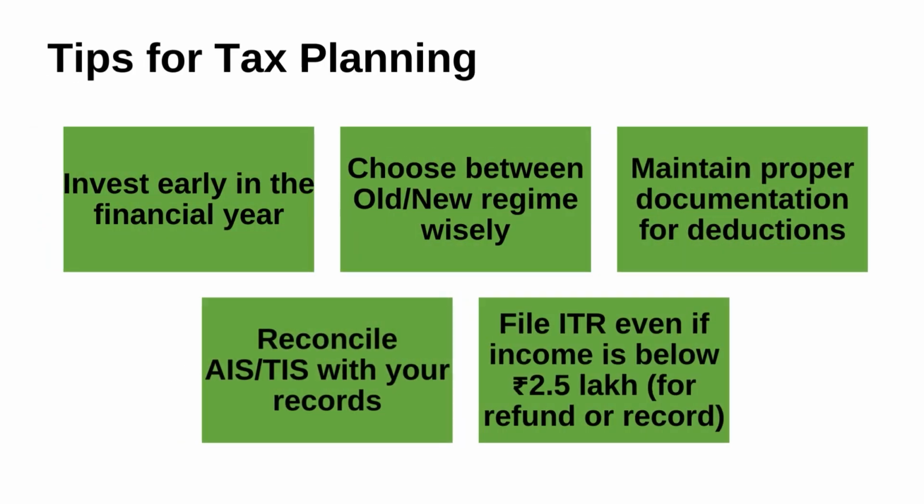Then tips for tax planning. Apart from the previously discussed slides, there are other options also. Invest early in the financial year. As I told you, choose between the old and new regime wisely. This is one of the turning points when we think about how to save tax. Maintaining proper documentation for deductions is very, very important. Reconcile AIS and TIS with your records. File ITR even if income is below rupees 2.5 lakh, for refund or record. These are the tips a taxpayer has to follow.